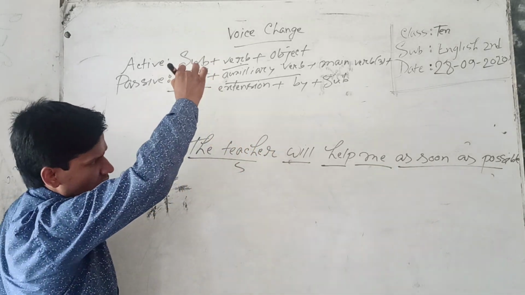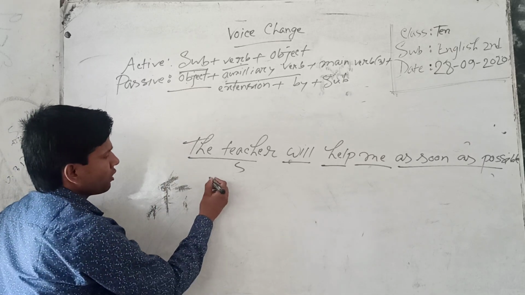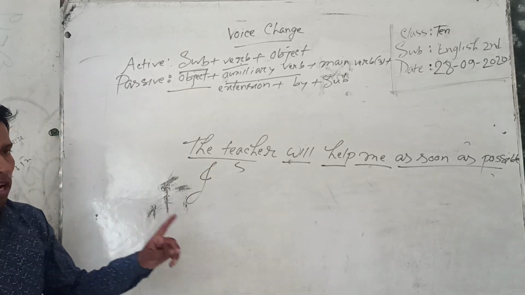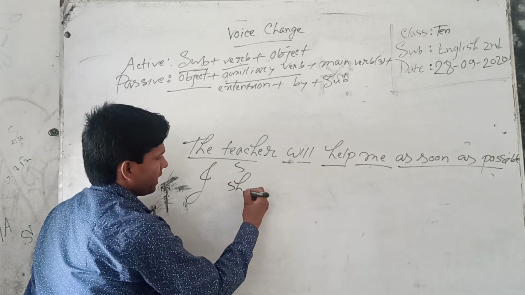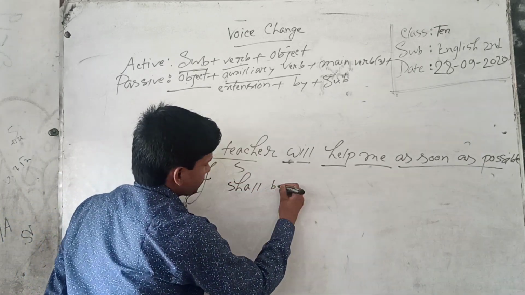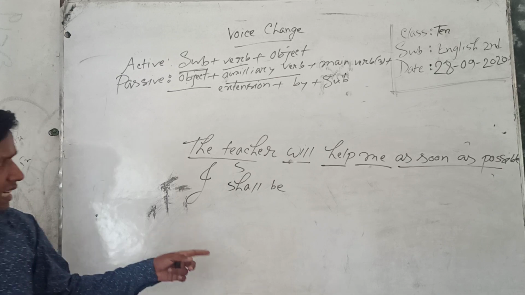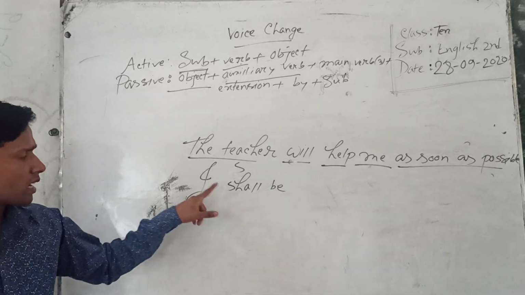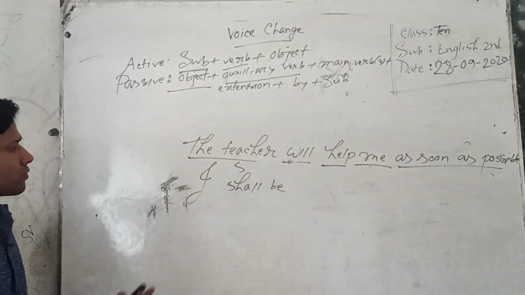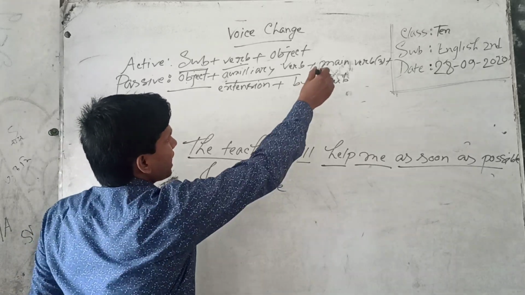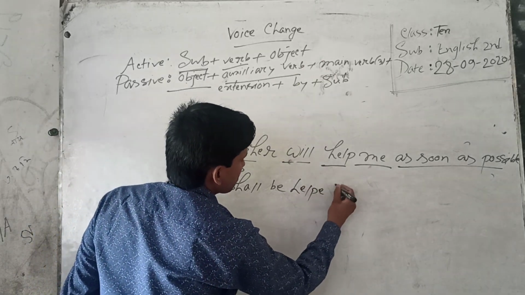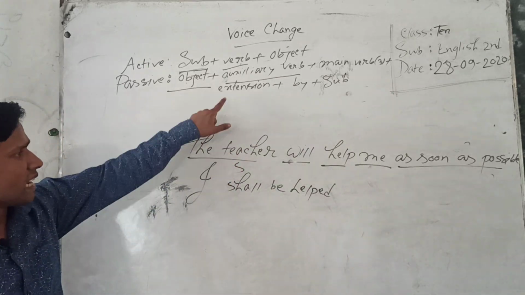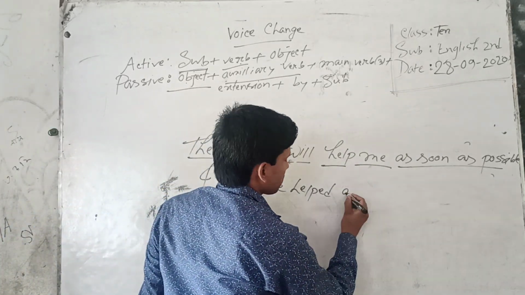At first, object, me will be I, then modal auxiliary. Will be shall be, because shall always sit after I, we. I shall be. Then main verb 3, helped. Then extension, as soon as possible.